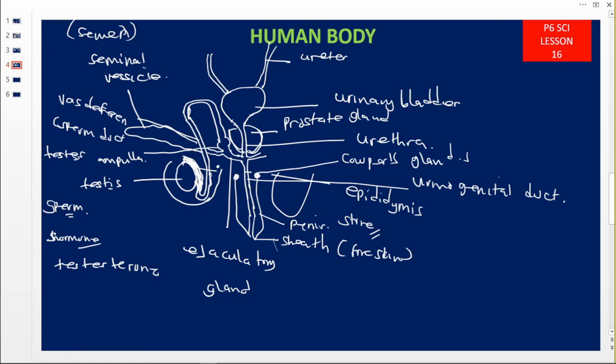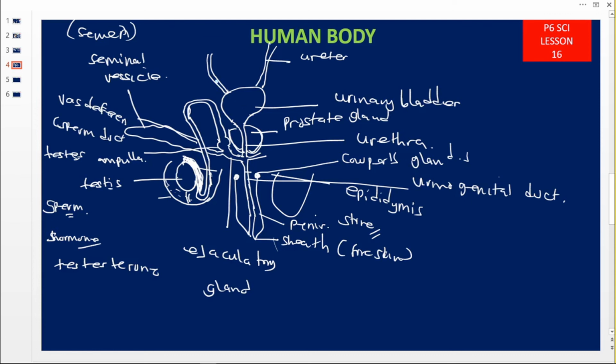Alright, so this one is the detailed diagram of the male reproductive system. So this is the scrotum. Inside the scrotum we have that fluid which we call the hydrocele. Then this is the testis, epididymis. Then this is the vas deferens. Then this is the Cowper's gland. The seminal vesicle gland.